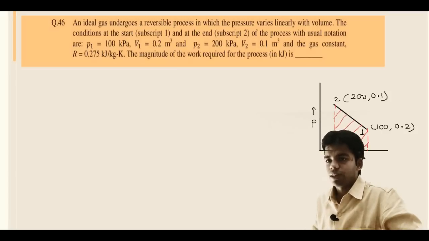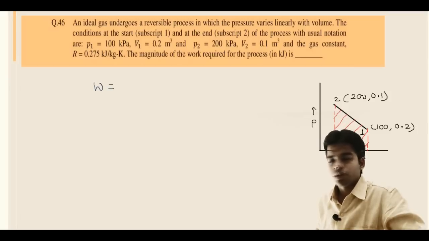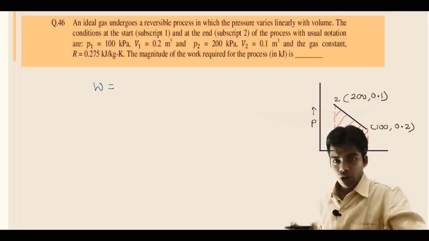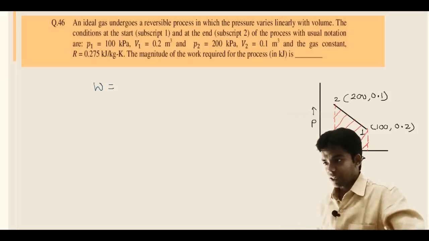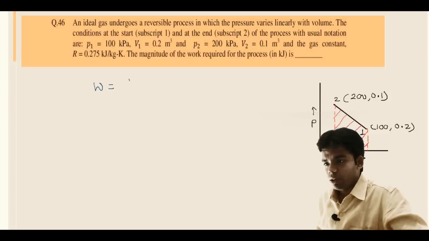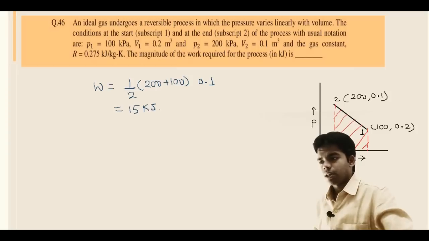And how can we determine the work done? Work done is nothing but the area under the PV diagram. So you have to determine the shaded area of this trapezoid. Getting this or not? What is the area of a trapezoid? Half into the sum of parallel sides into the width. So this will be half into 200 plus 100 into 0.2 minus 0.1, which is 0.1. So this will be equal to 15 kilojoule. That is the answer. A simple question asked for 2 marks. Getting this? Next question, question number 47.